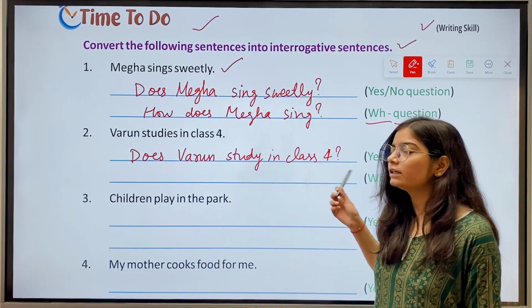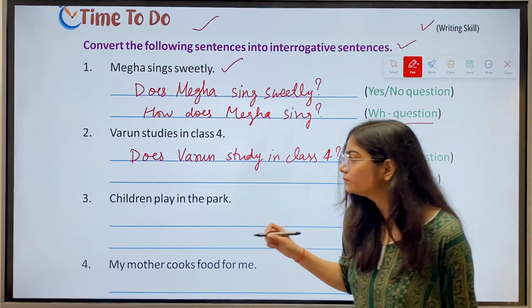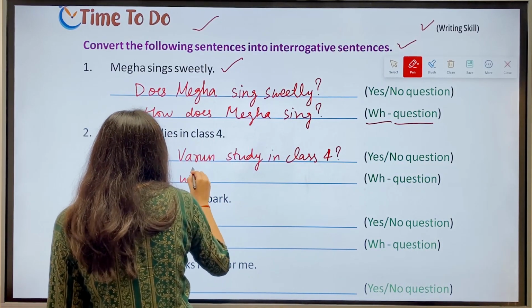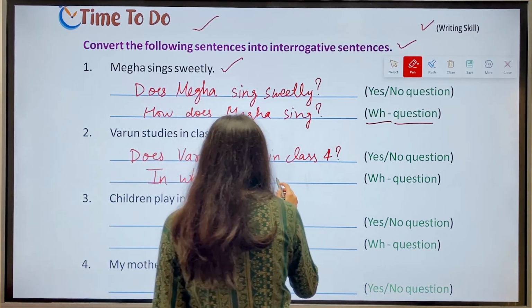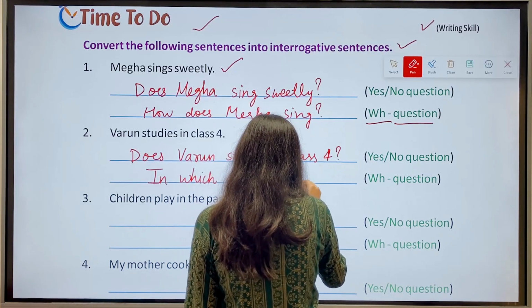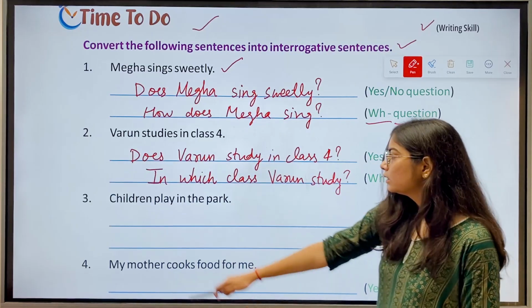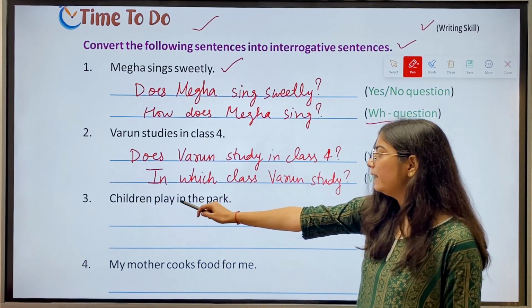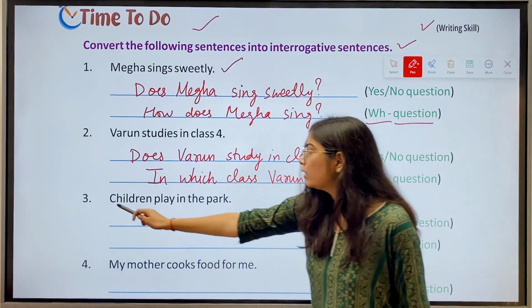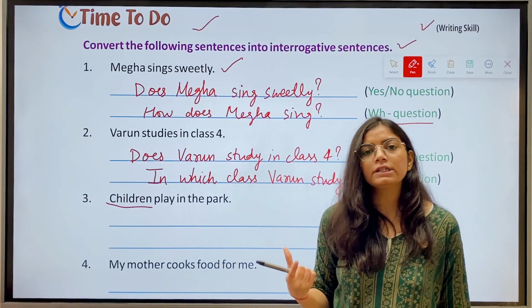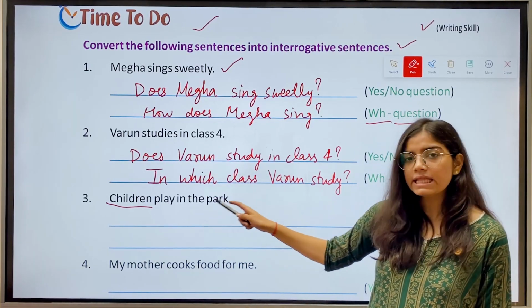Now we have to make the WH question. The answer is, in which class does Varun study? Then we have third, children play in the park. Now we have to make yes or no question. Now we have children, which is a plural subject. So we'll use do. So the question here is, do children play in the park?